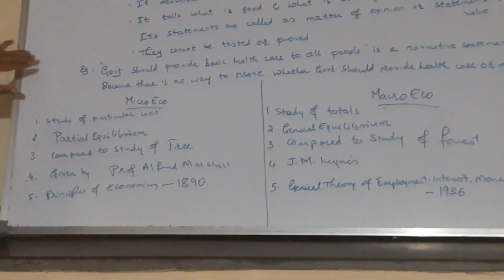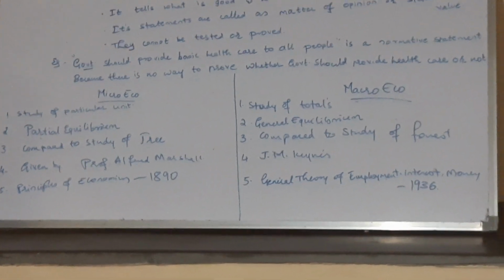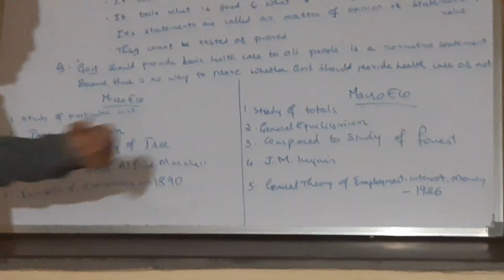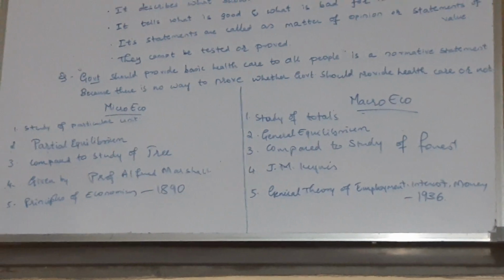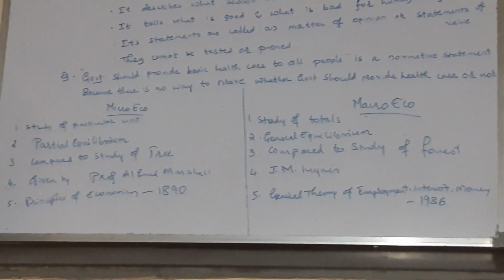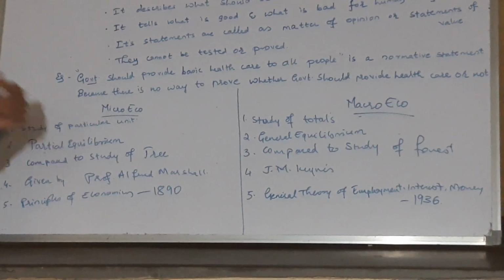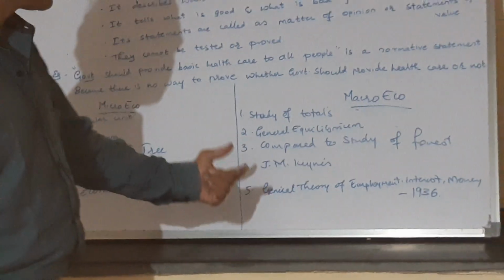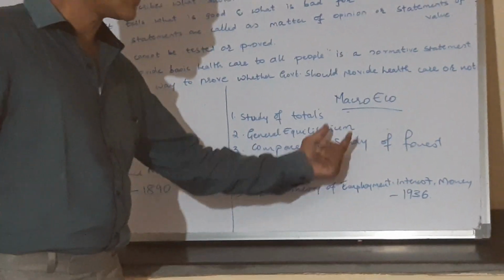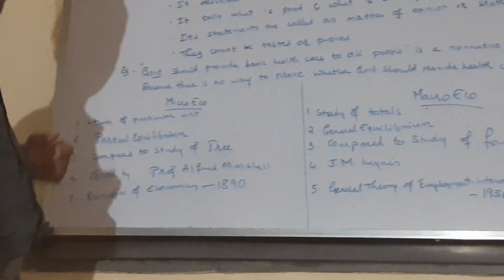So, microeconomics, as you know, is a study of a particular unit of an economic system, whereas macroeconomics is called the study of totals. Microeconomics is also called partial equilibrium analysis, whereas macroeconomics is called general equilibrium analysis.